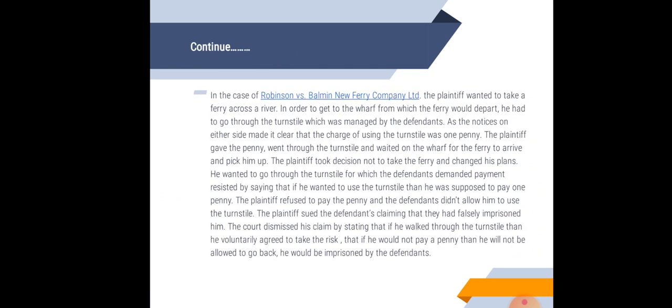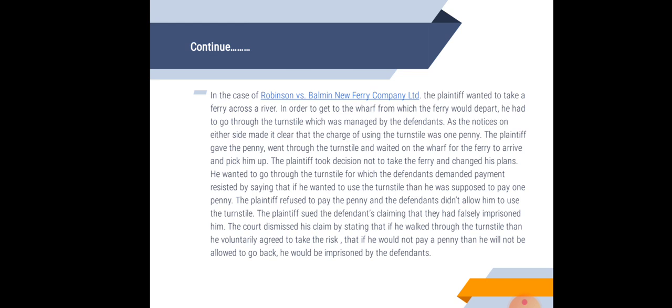There was a case called Robinson versus Balmain New Ferry Company Limited, in which the plaintiff wanted to take a ferry across a river, and to get to the wharf from which the ferry would depart, he had to go through a turnstile managed by the defendant. Notices on either side made it clear that the charge for using the turnstile was one penny. The plaintiff paid the penny, went through the turnstile, and waited at the wharf for the ferry to arrive. Then the plaintiff decided not to take the ferry and changed his plan. So he wanted to go back through the turnstile, for which the defendant demanded payment, insisting that if he wanted to use the turnstile he had to pay one penny. The plaintiff refused to pay the penny, and the defendant didn't allow him to use the turnstile.